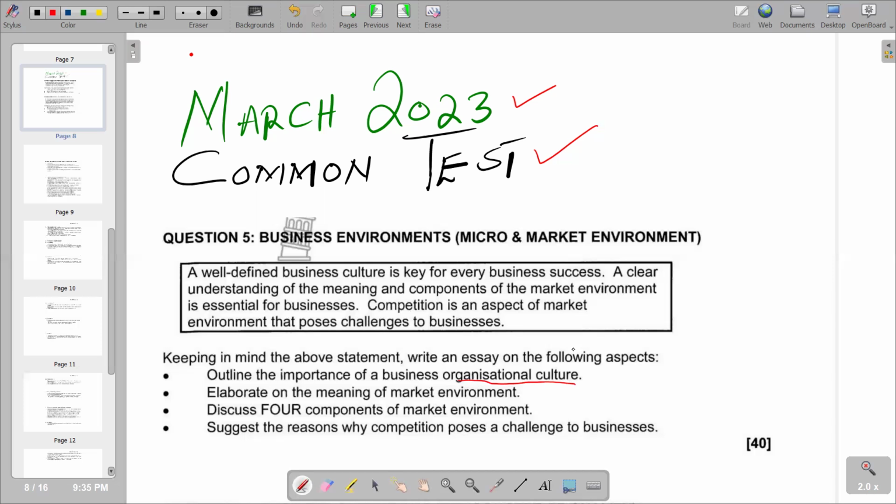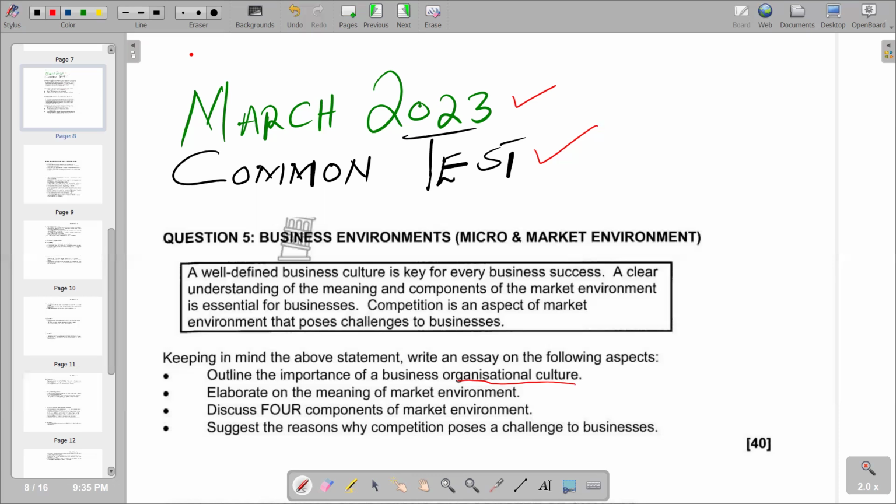So basically, obviously, after the introduction, you are supposed to go to your main body, and then after you have finished with your main body, you now conclude with your conclusion. So basically, our organizational culture can be defined as a set of values, beliefs, attitudes, systems, and rules that outline and influence employee behavior within an organization. So basically, that's what we mean by organizational culture.